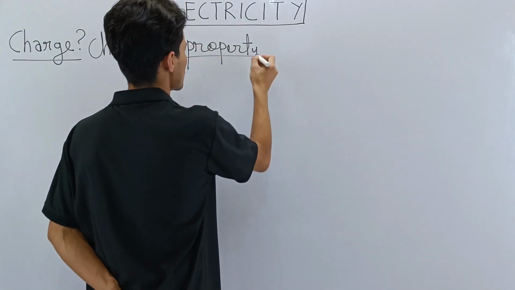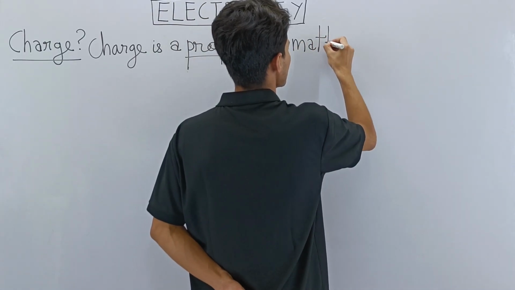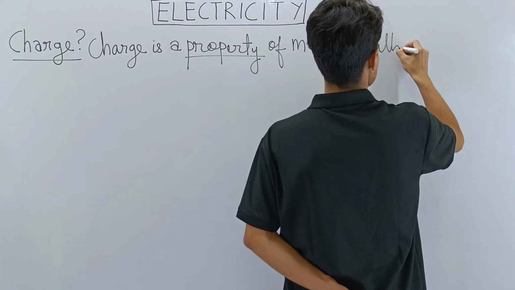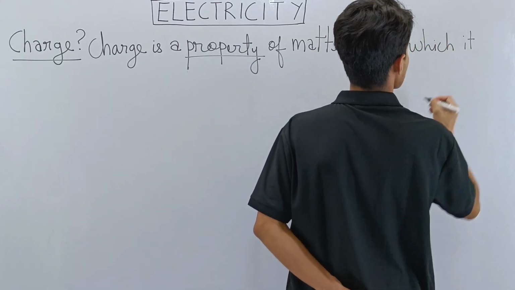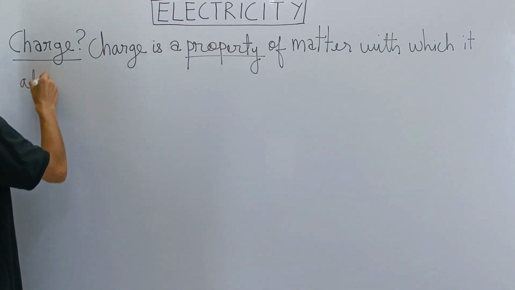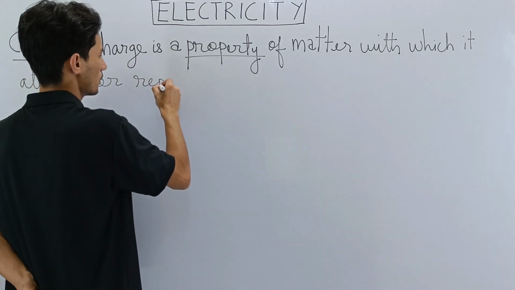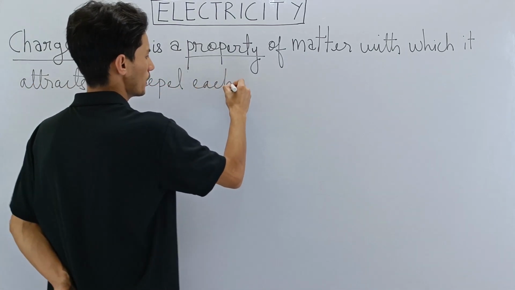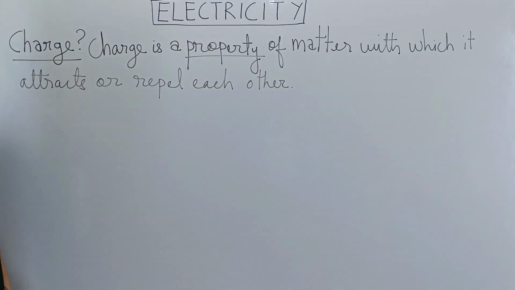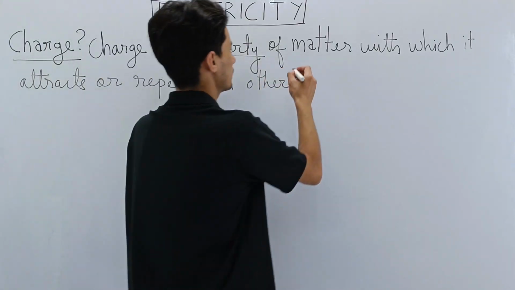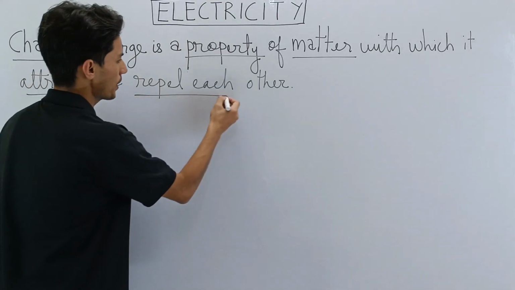I have to always check my spelling because I am very weak in spelling. So this is the definition of charge: charge is a property of matter with which it attracts or repels each other.